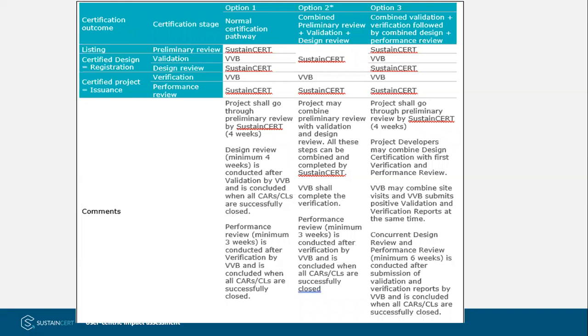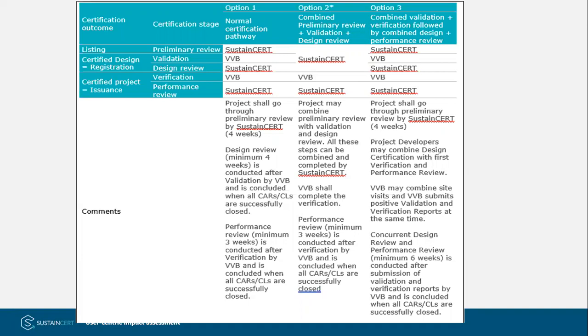However, option 2 gives you the possibility to have a combined preliminary review plus a validation and a design review, meaning that you can combine the preliminary review with the validation and the design review.